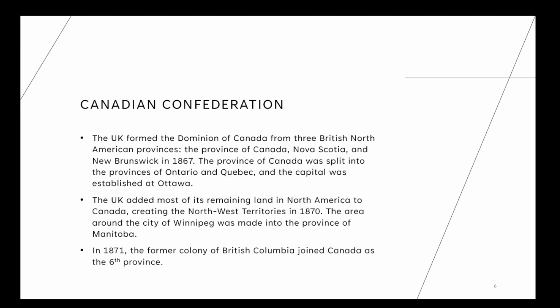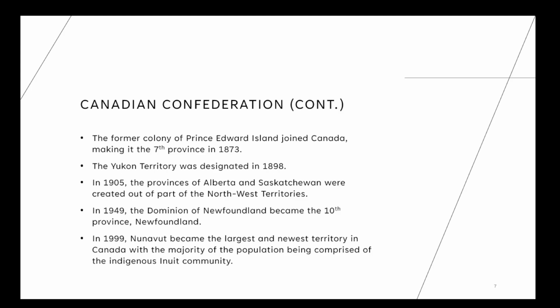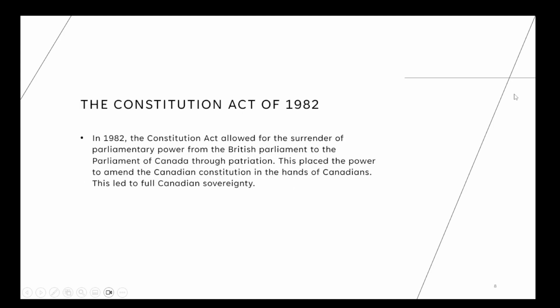And in 1871, the former colony of British Columbia joined Canada as the 6th province. The former colony of Prince Edward Island joined Canada, making it the 7th province in 1873, and the Yukon Territory was designated in 1898. In 1905, the provinces of Alberta and Saskatchewan were created out of part of the Northwest Territories. In 1949, the Dominion of Newfoundland became the 10th province, Newfoundland. In 1999, Nunavut became the largest and newest territory in Canada, with the majority of the population being comprised of the Indigenous Inuit community.